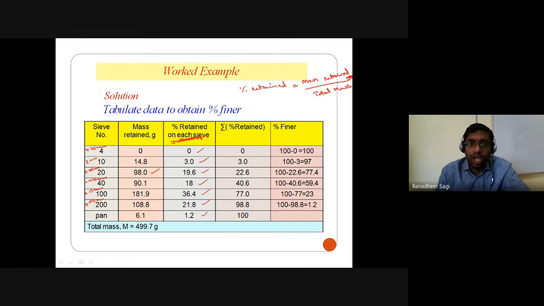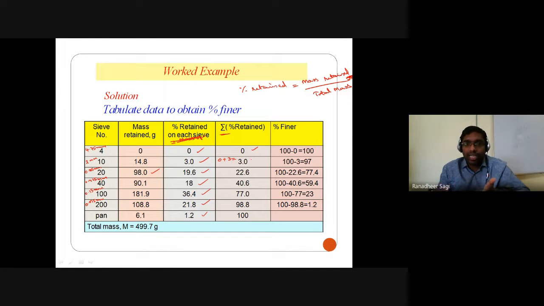So having understood the percentage of particles getting retained on each particular sieve, let's go on to understand the cumulative percentage of particles getting retained over and above that particular sieve. Cumulative is nothing but summation. Over and above the first sieve, the percentage of particles retained was 0, so it is only 0% of the particles getting retained. Coming to the second sieve, it is 0 on the first sieve plus 3 on the second sieve, so total it is 3%.